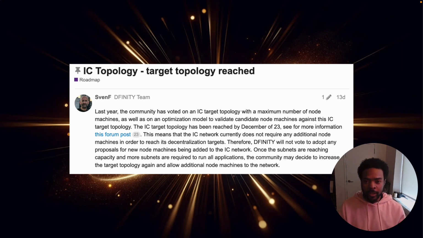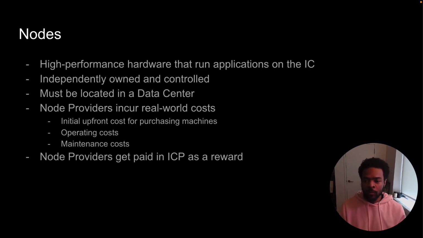So there's a target topology, meaning there are a set number of subnets that we're aiming for with a set number of nodes in each subnet. And this video will help understand what all of that is. So just a quick overview of a few terms, the building blocks of Internet Computer, which would be nodes and subnets.